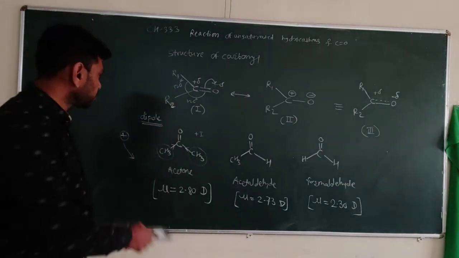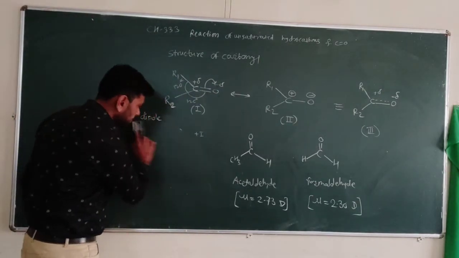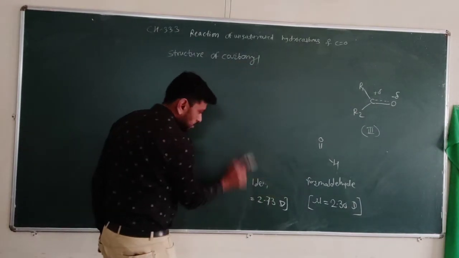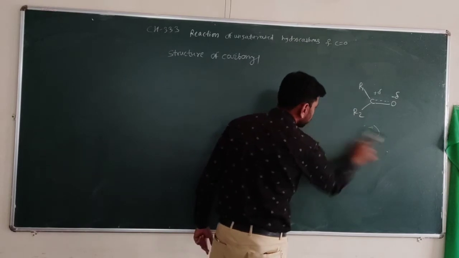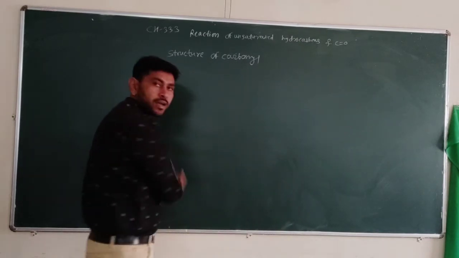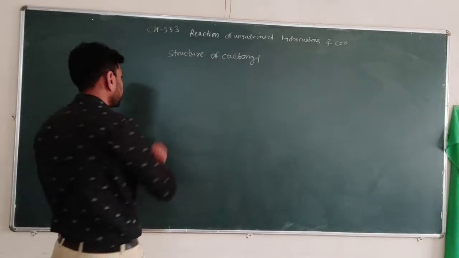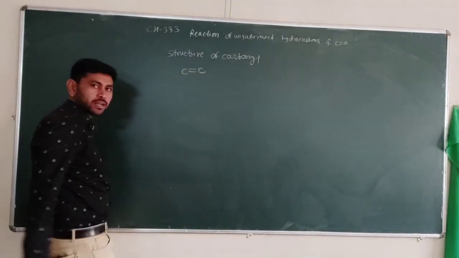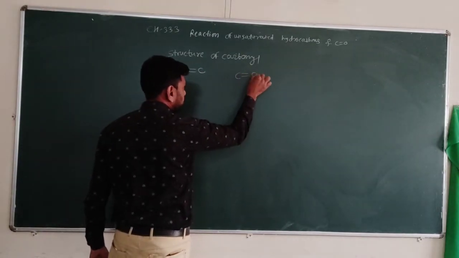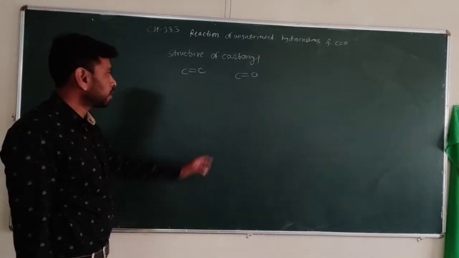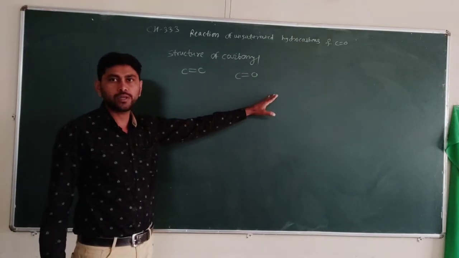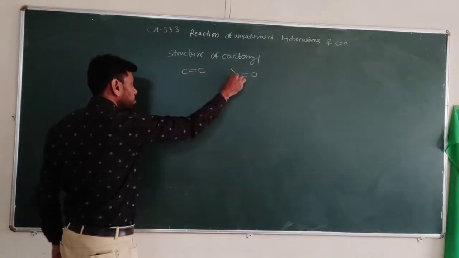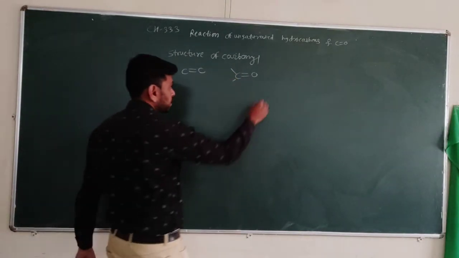So if we observe in this manner, due to this dipole moment, the carbonyl compounds are reactive compounds. So they undergo addition reactions, like alkenes, because alkenes contain a carbon double bond, they are unsaturated. Here C double bond O, carbonyl compounds are unsaturated, and polarization is also there. So due to this polarization, these carbonyl compounds undergo addition reactions.